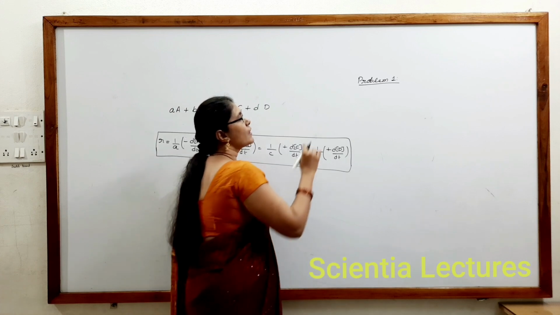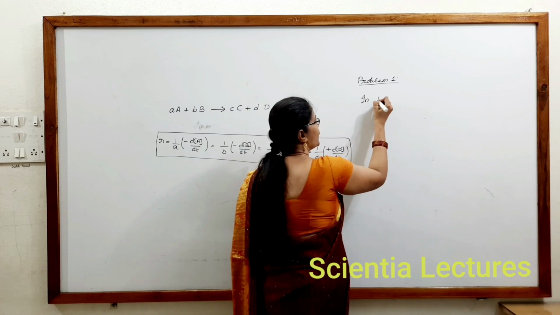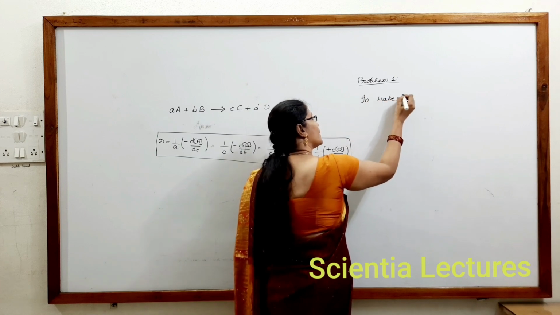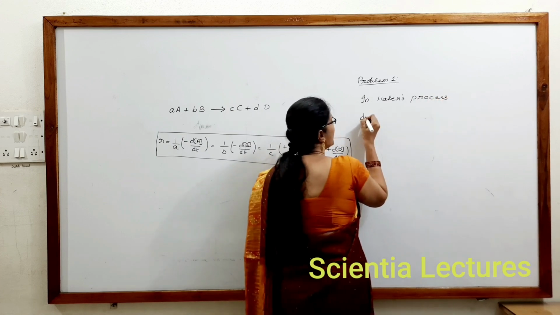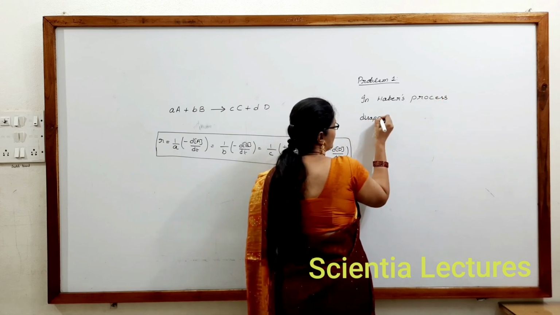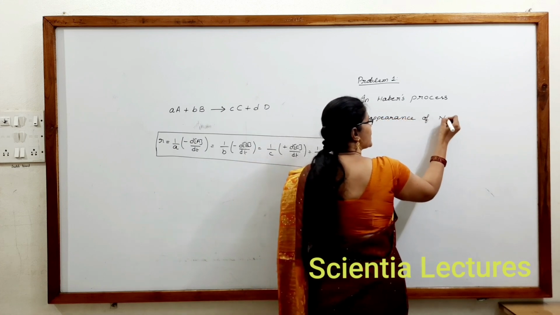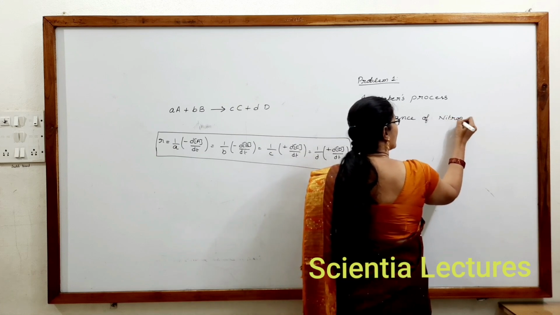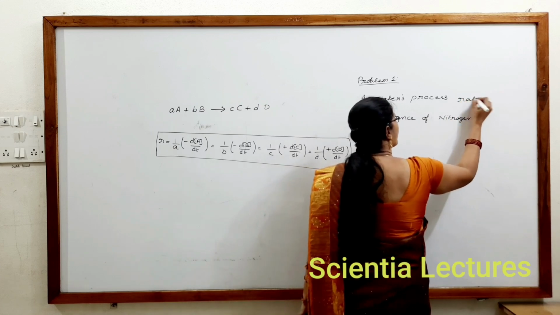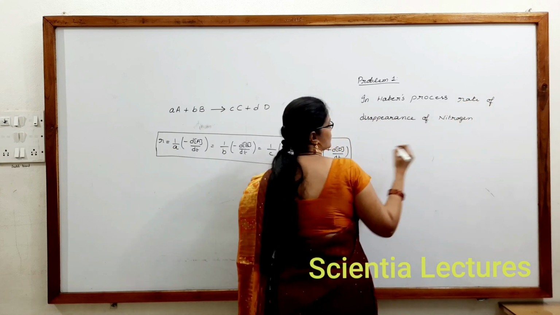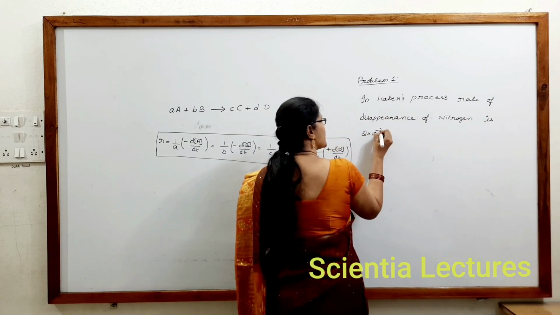Now for example, if they have said that in Haber's process, we know what is Haber's process, right? In Haber's process, rate of disappearance of nitrogen is 2 into 10 power minus 3.